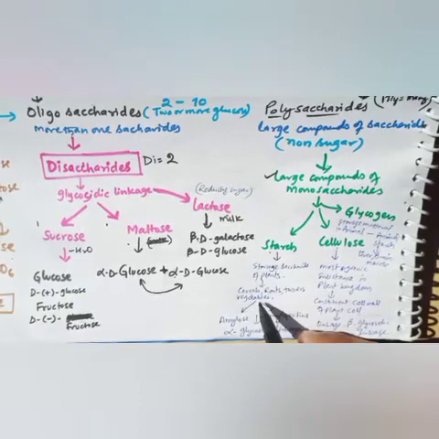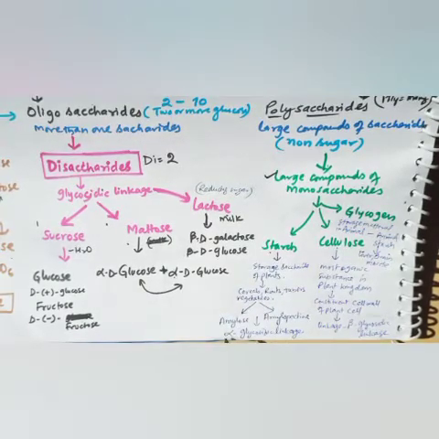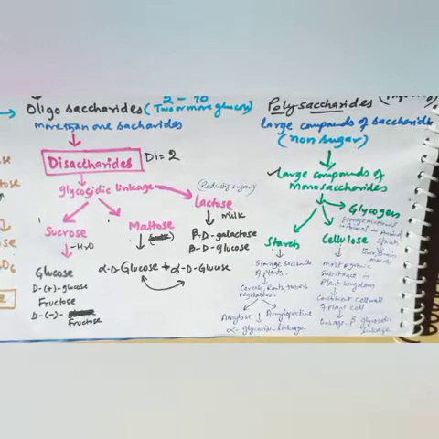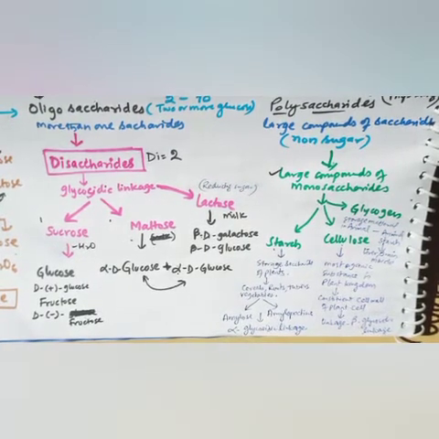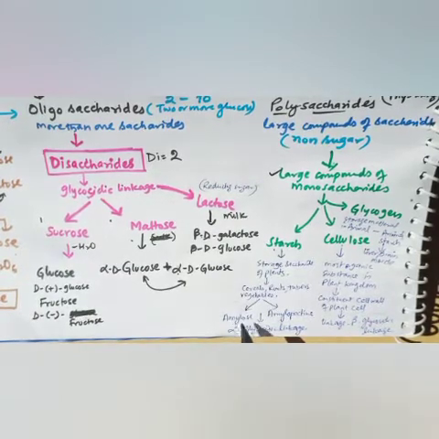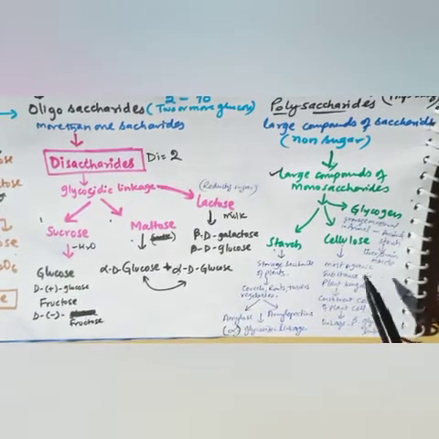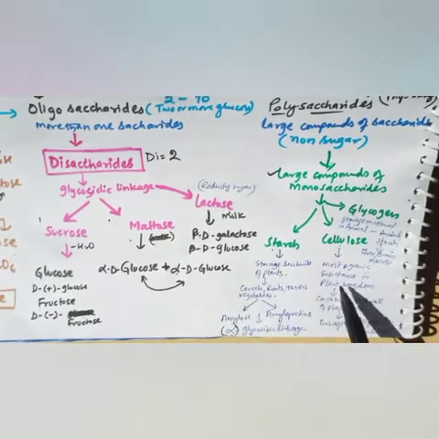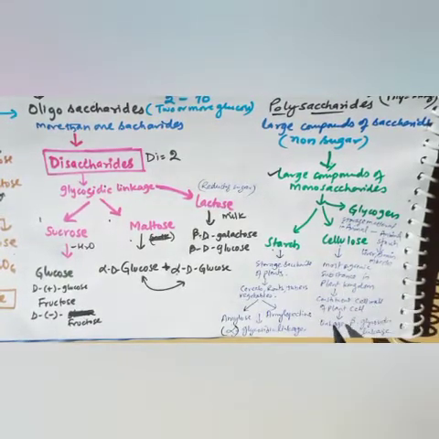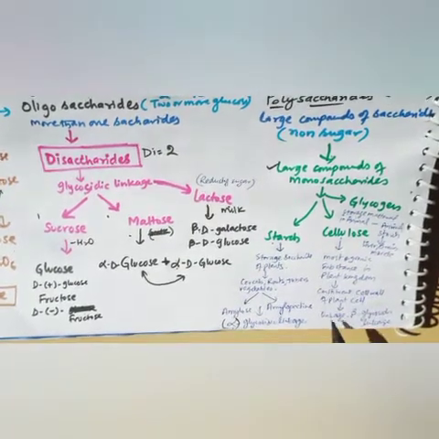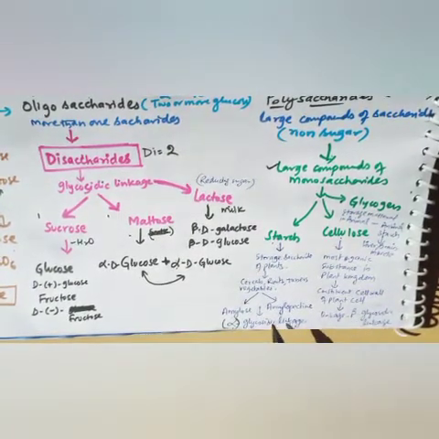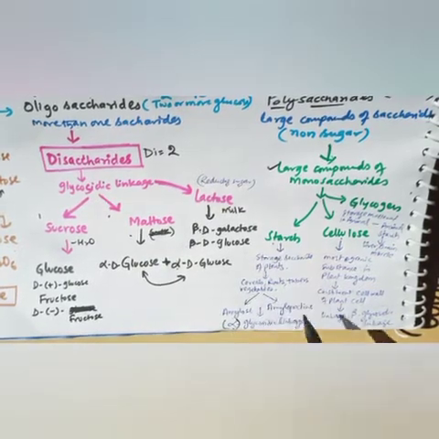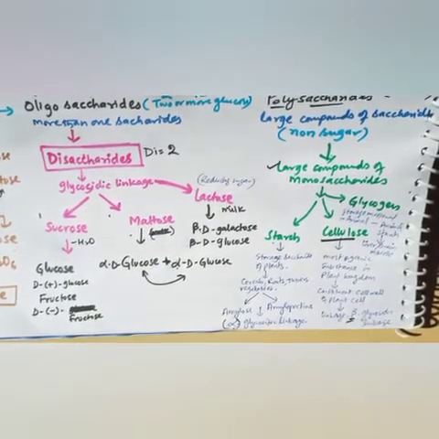Starch is a polymer of alpha glucose, which means many alpha glucose units combine and form a long chain. It consists of 2 components, amylose and amylopectin, which are linked with the help of alpha glycosidic linkage. Whereas cellulose is the most abundant organic substance in the plant kingdom, a constituent of the cell wall of plant cells, and the linkage is beta glycosidic linkage. Starch has alpha glycosidic linkage, while cellulose is linked with beta glycosidic linkage.